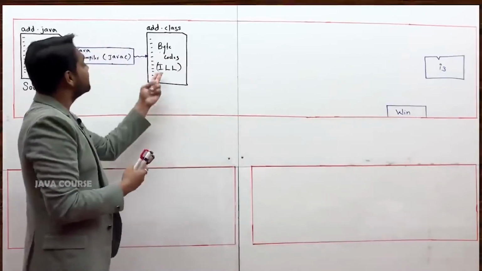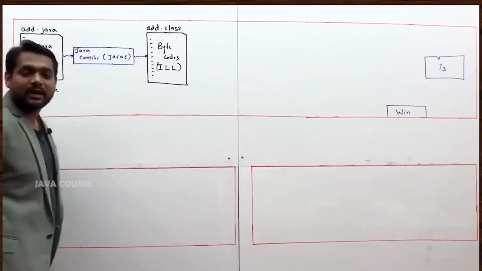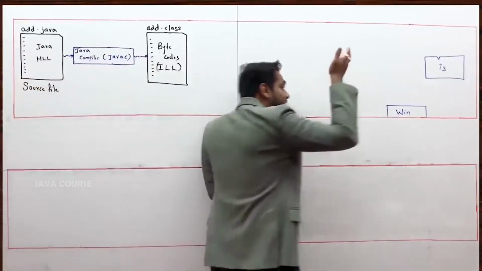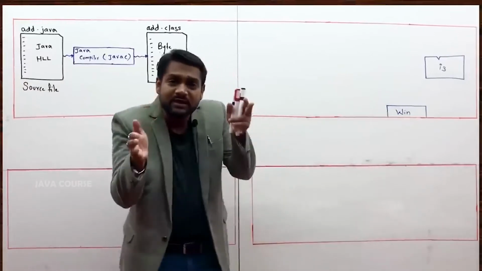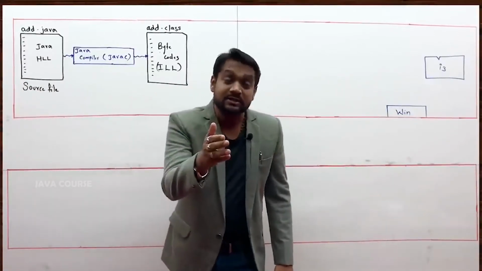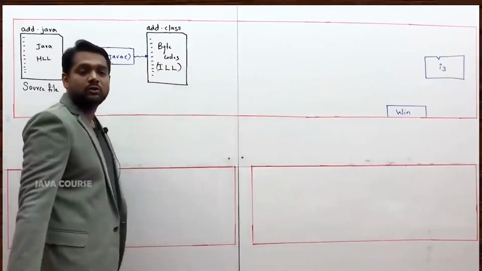Now you can imagine what is intermediate level. It will neither be completely in the human understandable format, nor will it be in the machine understandable format. Somewhere in between it would be. Sir, can you show us? Certainly I would show how this byte codes, this intermediate level language code would look, but not today.